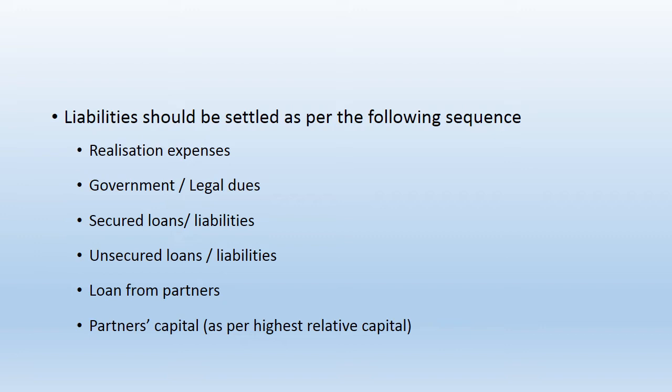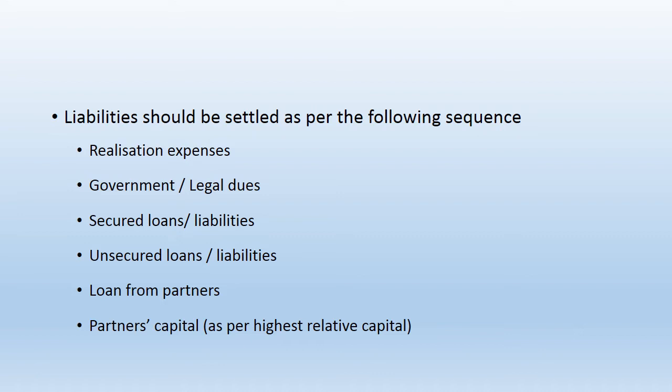After that, they need to pay for secured loan or term loan taken from a bank against a particular security. This secured loan should be a loan which is secured against a particular asset held by the partnership firm. Next is unsecured loan, the loan which is taken without providing any security. But here it is not only loans; there are certain liabilities also, because normally creditors, outstanding expenses and bills payable are considered as unsecured liabilities. All these liabilities should be settled after secured loan.